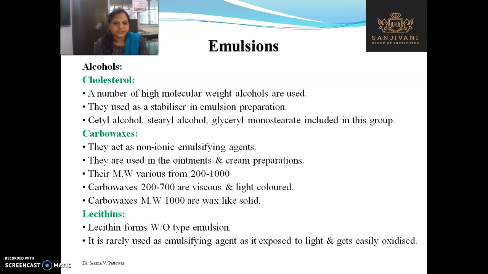Next is lecithin. Lecithin forms W/O type of emulsion. It is rarely used as an emulsifying agent, as when exposed to light it will get oxidized due to the oxygen present.